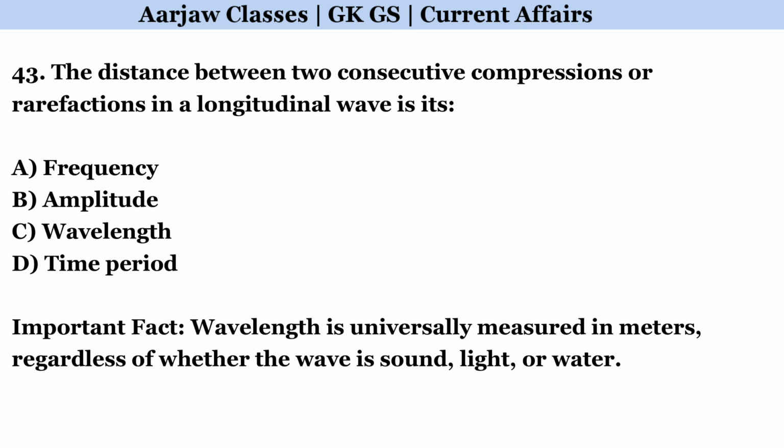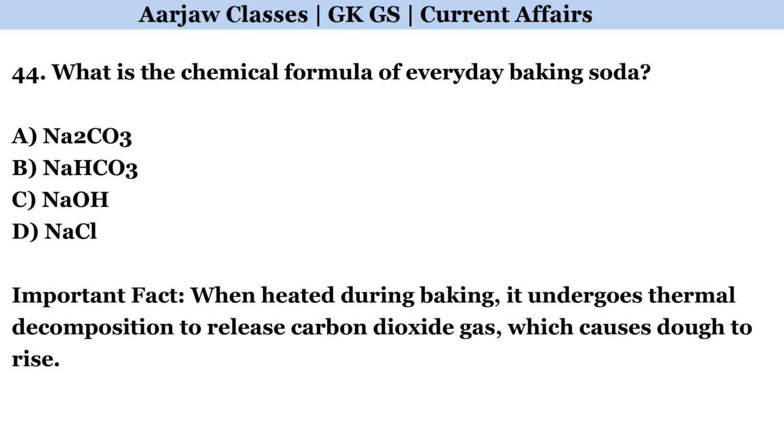The distance between two consecutive compressions or rarefactions in a longitudinal wave is its. Correct option is C, wavelength. What is the chemical formula of everyday baking soda? Correct option is B, NaHCO3.